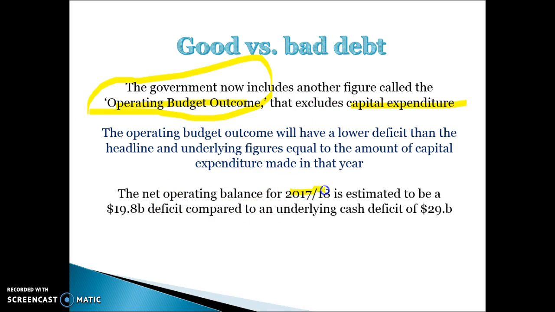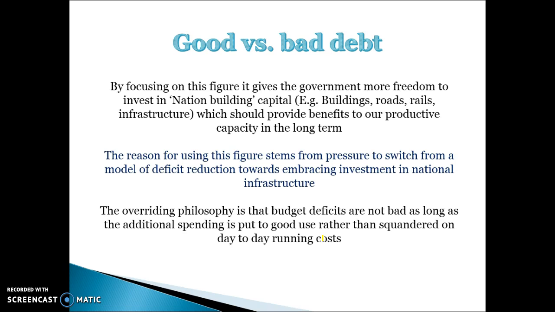So in 2017-2018, the operating balance was a $19.8 billion deficit, where the underlying cash deficit was $29 billion. So there was around $10 billion spent on capital expenditure, and therefore the net operating balance was lower. By focusing on this figure, it gives the government a little more freedom to invest in areas without having to worry about the deficit, so they can spend more money on these productive things like building roads and railway and infrastructure without worrying about how it affects the operating budget outcome.